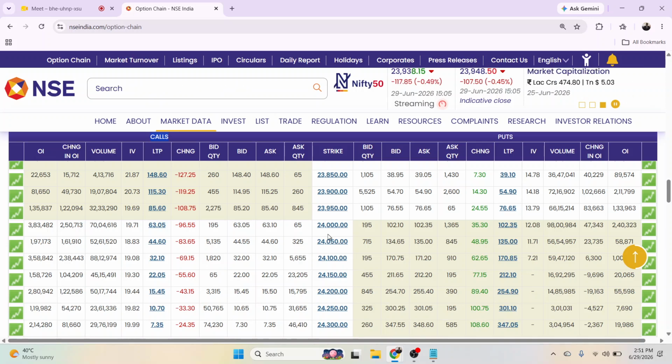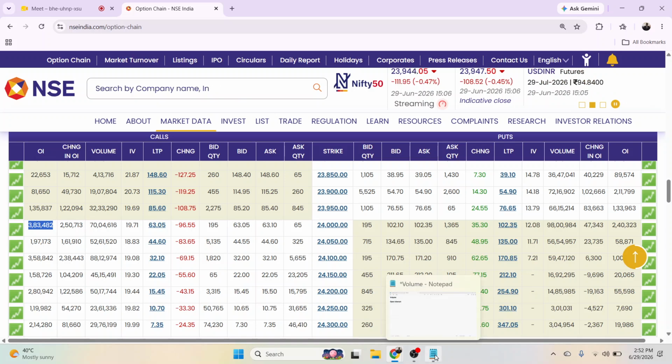So in front of every strike, you can see this is the data of 24,000, and right now the market is trading at around 23,938, 180 points down. Here you can see the data of call. See, the premium of this strike is 63 rupees multiplied by the lot size. Here you can see the data of volume, and here you can see the open interest. And this is the bid quantity and ask quantity. So what is the asking quantity and what is the bid quantity? These are the people who are buying or making this contract.